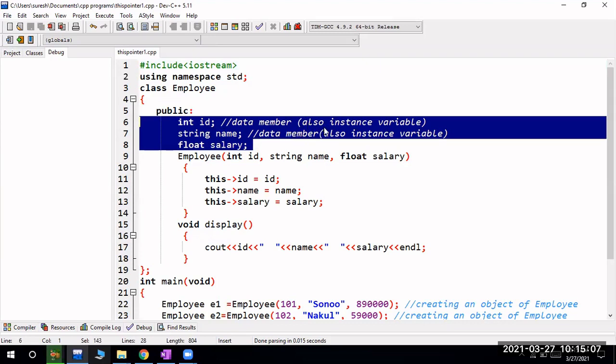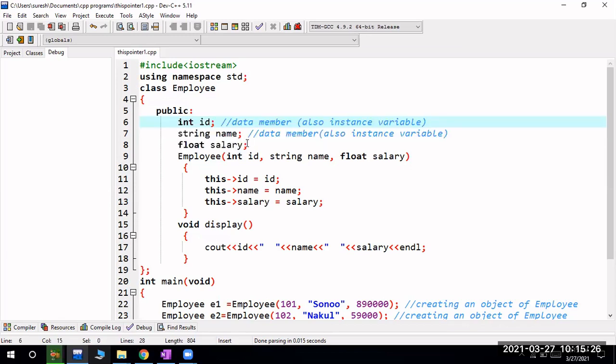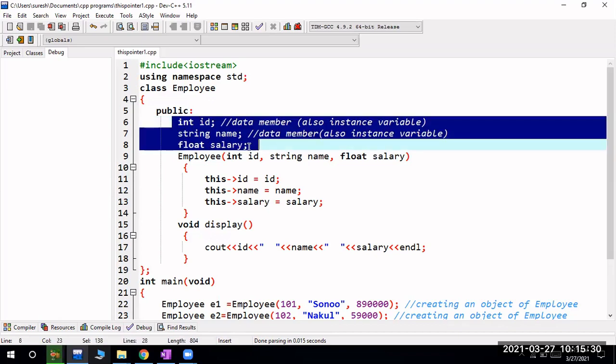Class variables are different, instance variables are different. Class variables means static variables. Static variables are also called class variables, but instance variables means whenever you create an object, each object will have its own value. That's why these are called instance variables. So here ID, name and salary are the three instance variables of the class Employee.